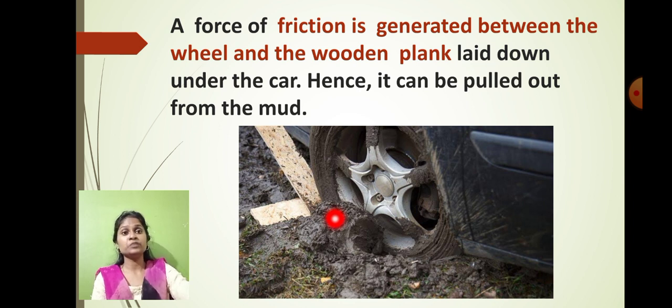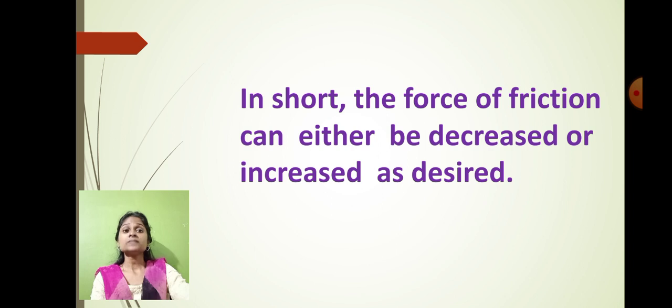That's why we use the wooden plank to take the tire out of the mud. Because of the wooden material, a force of friction is generated, and it becomes so easy to pull the car out of the mud. Understood? In short, the force of friction can either be decreased or increased as per the wish.